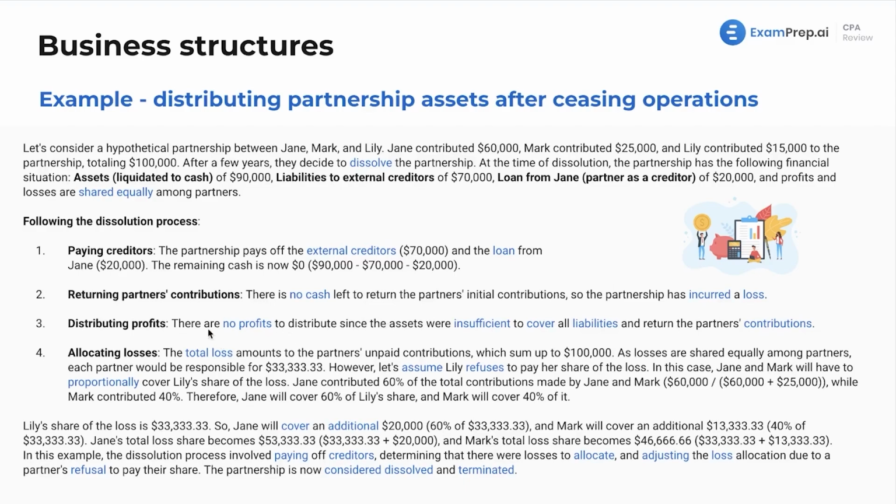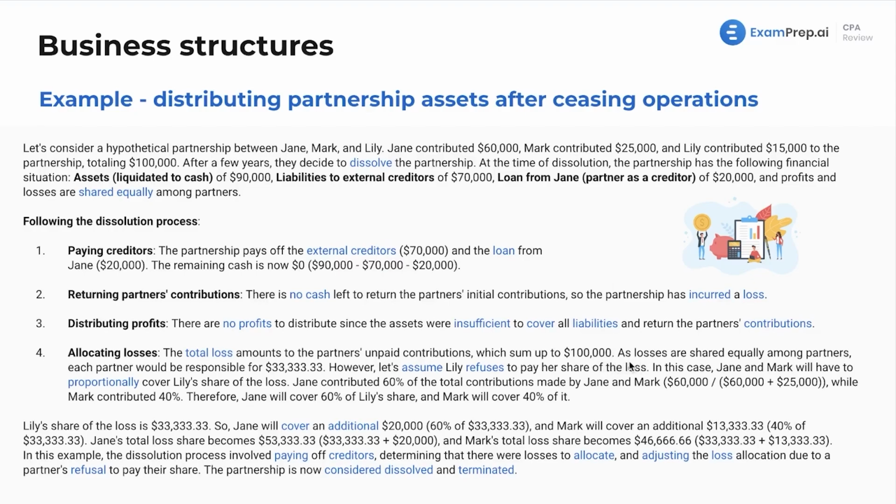Now, there's no profits here, so we're going to jump to step 4, allocating the loss. The total loss amounts to the partners' unpaid contributions, which sum up to $100,000. This is what you're going to recognize on your tax return. Now, in the previous example, yes, each of them recognized a 20% loss of what they did not get back. That is something we could have covered then, but we're building up to that one step at a time.